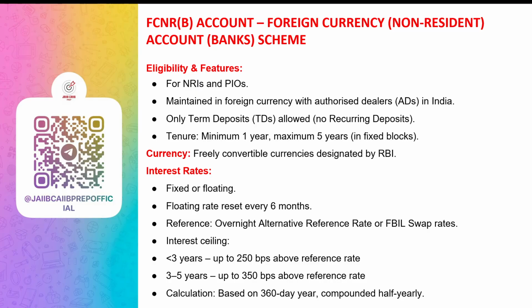1 year to less than 2 years, this is the first block. 2 years to less than 3 years, 3 years to less than 4 years, 4 years to less than 5 years, and then exactly 5 years. So these are the 5 fixed blocks in which FCNR account is maintained. With respect to interest rate, both fixed and floating interest rates are allowed. For floating interest rate, the reset period is 6 months, meaning they change every 6 months.